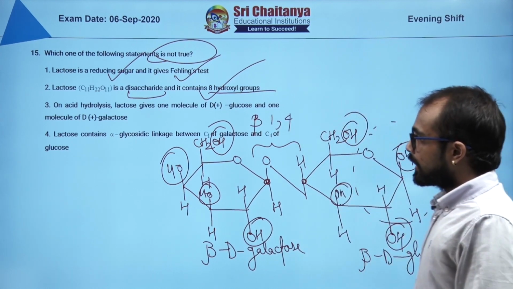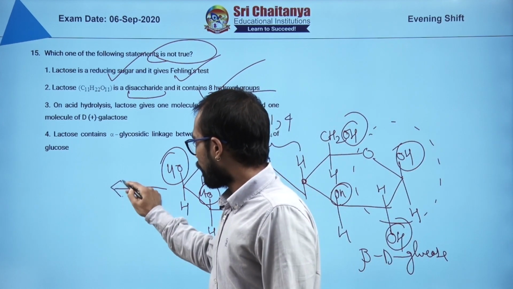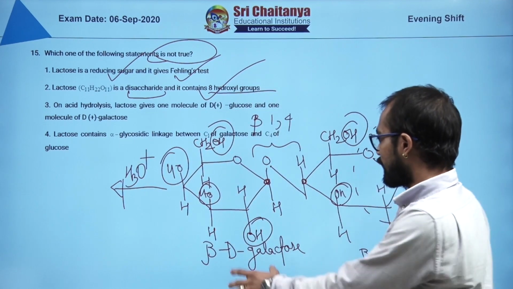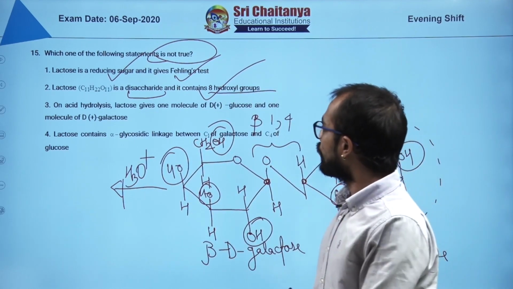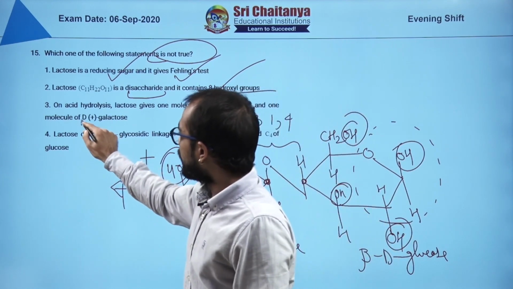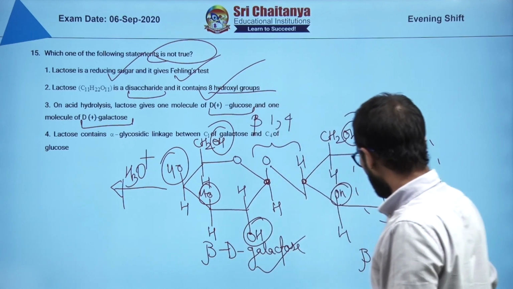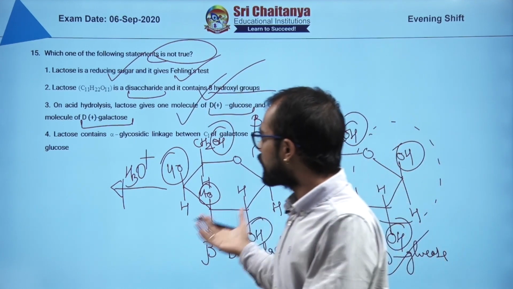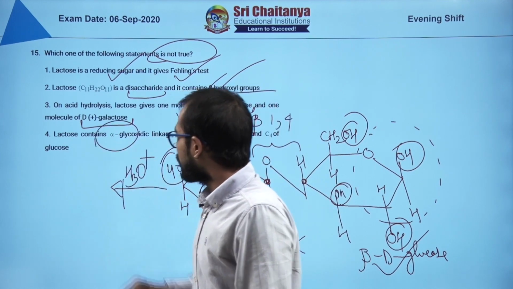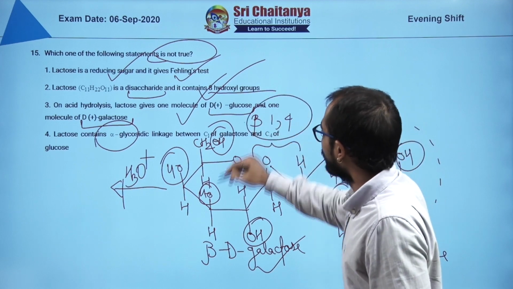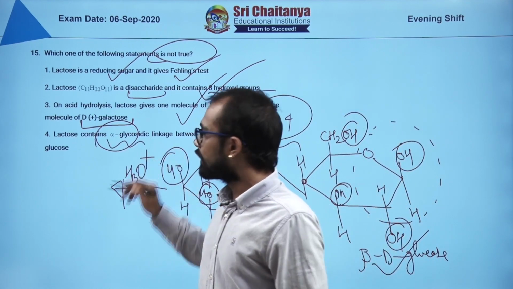On acidic hydrolysis, if you do the hydrolysis of this one, what are you going to get? You are going to get these two monosaccharides, that means D-glucose and D-galactose. Yes, this statement is also correct, which makes my answer number 4. But still we will see the incorrect statement is this one, and it is incorrect because the linkage is beta. Here they are calling it alpha.